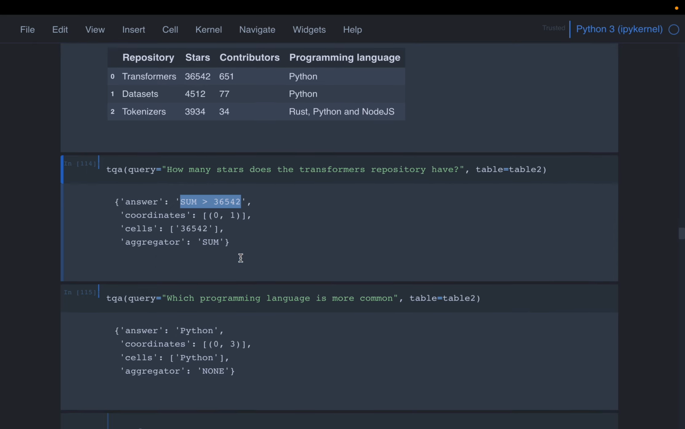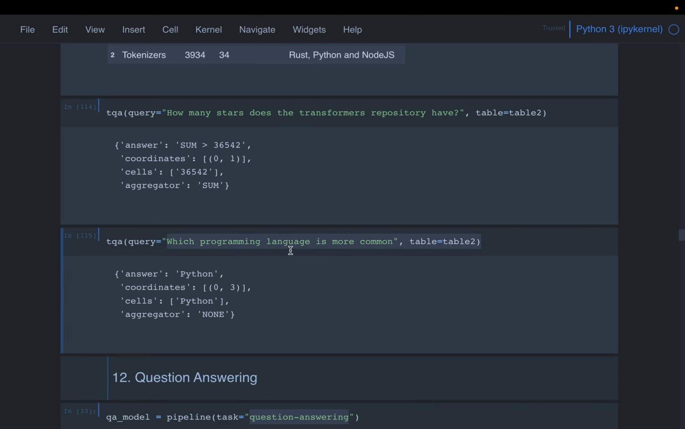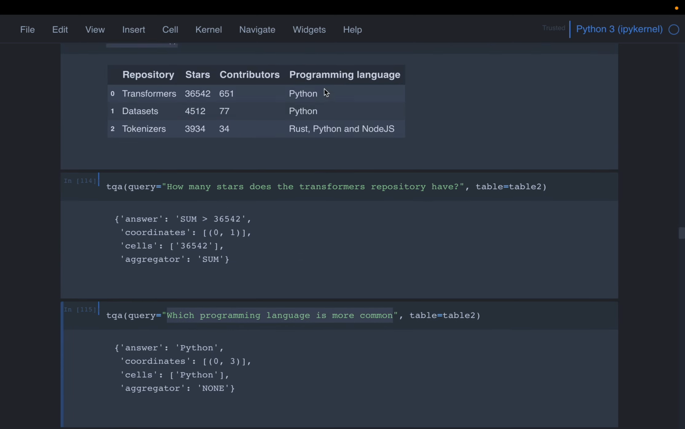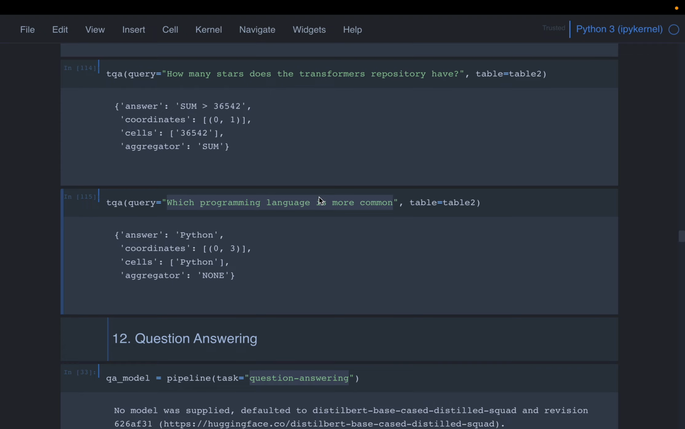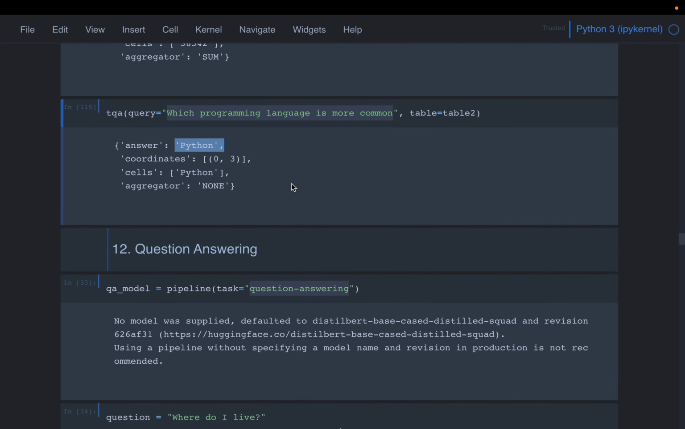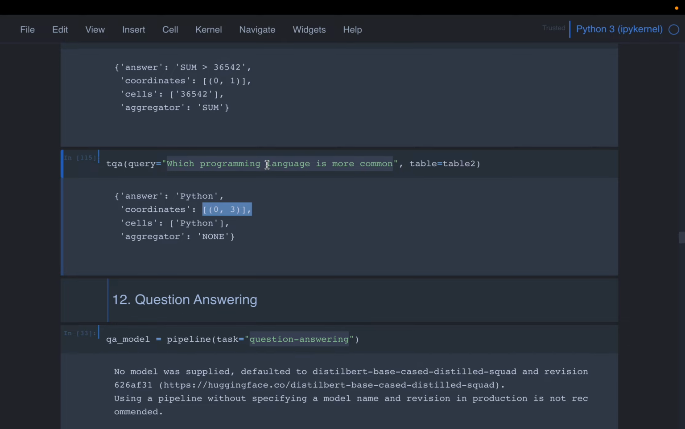And then, which programming language is more common? From this column, Python is more common. So it's not just picking up the value from one cell. It's able to understand the rows and columns. For example, in order to answer this question, it needs to understand the value here, and the multiple values here. All right, so it's Python, and it also gives the cell coordinates.